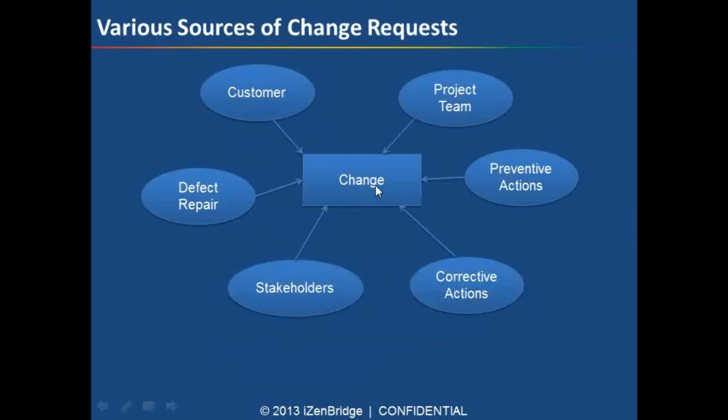Now in this slide you can see the various sources for change requests. As we just talked about, a change can be given by a customer, or some suggestion by a project team member, or some corrective action that you have received from your quality department, or from your team member, or from your causal analysis meeting, or from any source. And those different stakeholders can also propose some changes and defect repair.